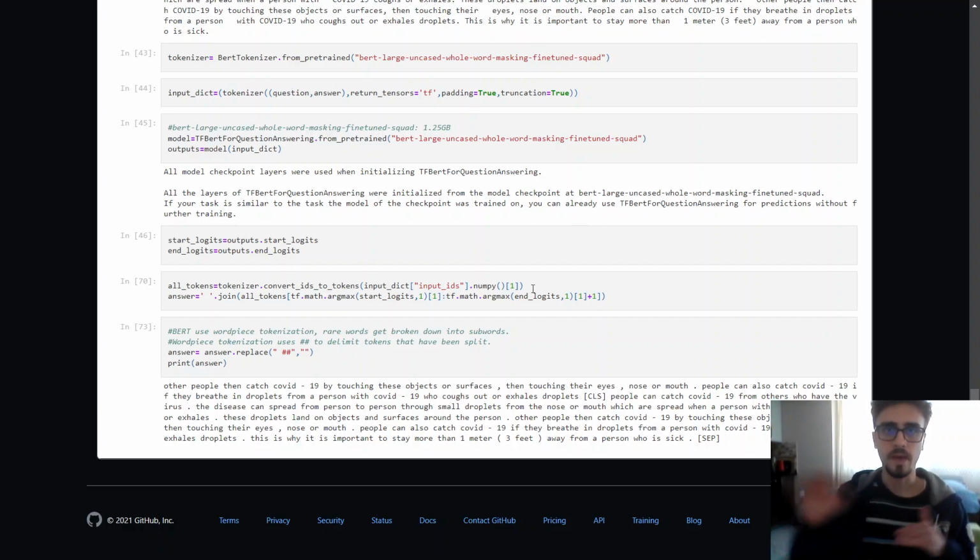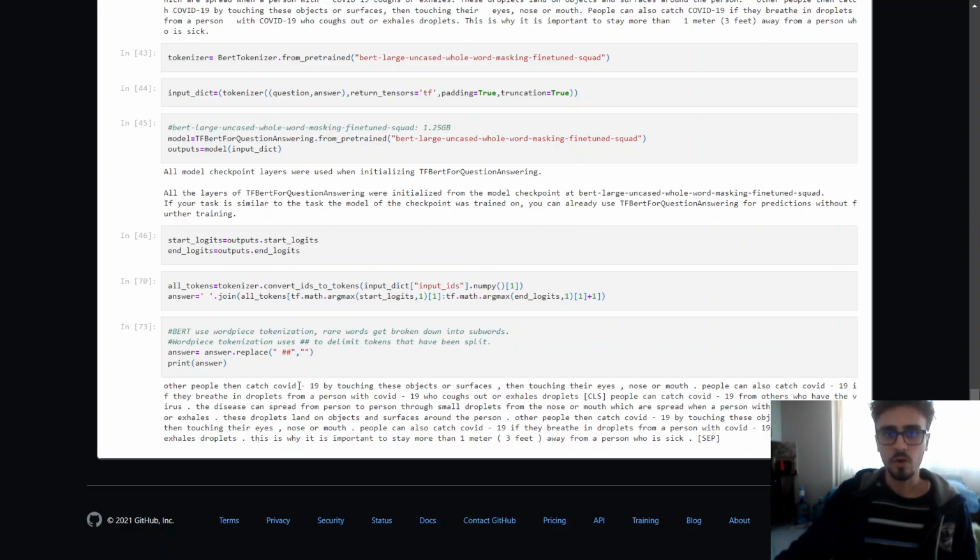It converts them back, and by using join, we make it back into a string, and we are using argmax as the activation function. But in our answer, you might see double squares.